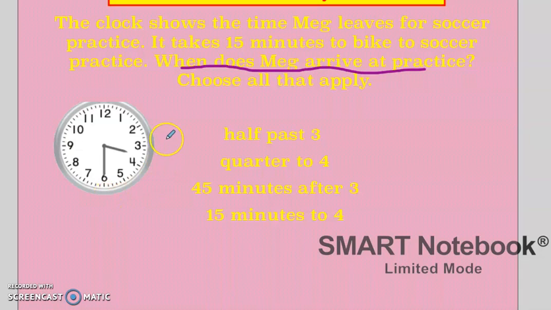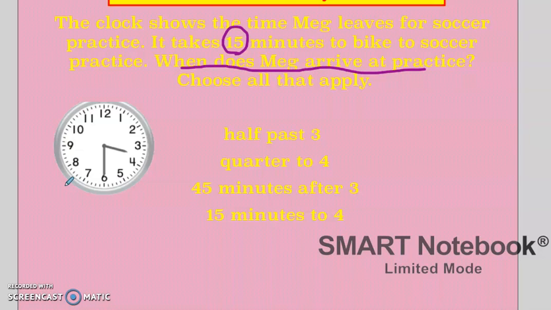So the clock says that Megan left at 3:30 and it took her 15 minutes to bike to soccer practice. If we added 15 minutes to this, where would we be?